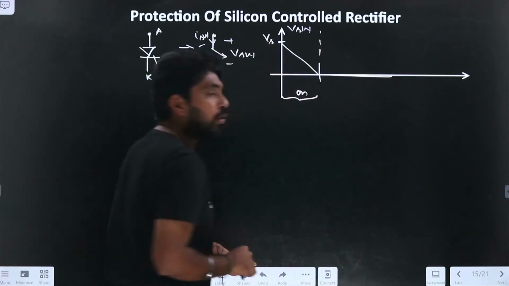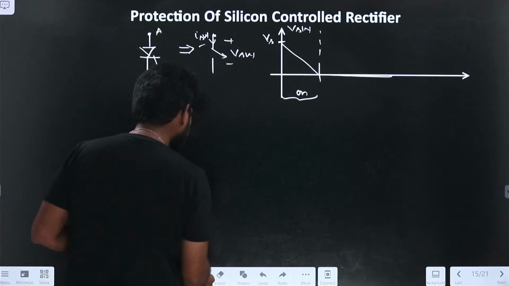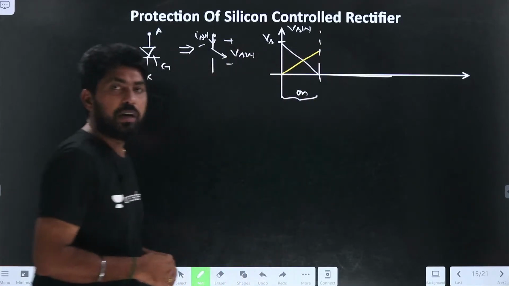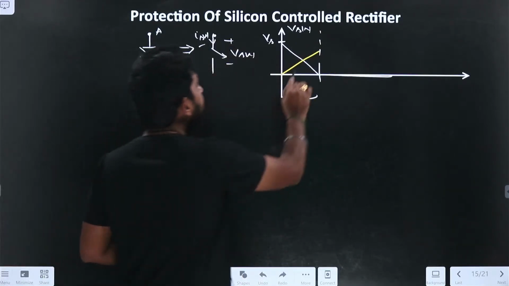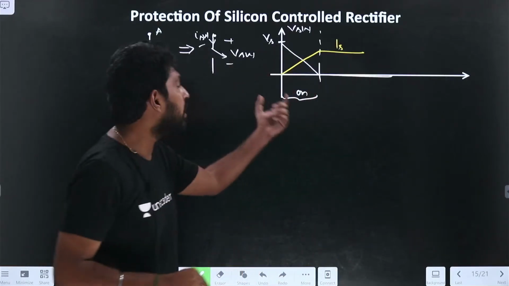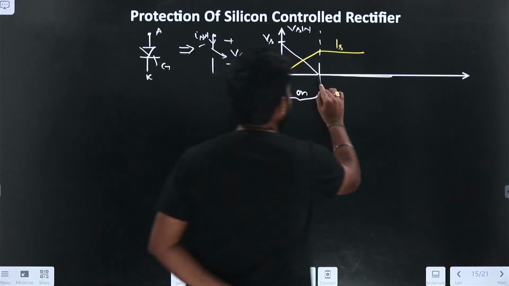What about the current? The current will increase to steady state. What happens after that? It will maintain the constant current, that is Is. After the turn on delay, what happens? It maintains the constant current, and the output voltage will be like that.